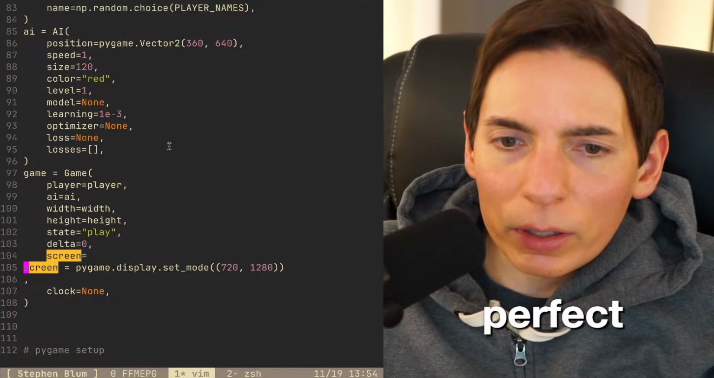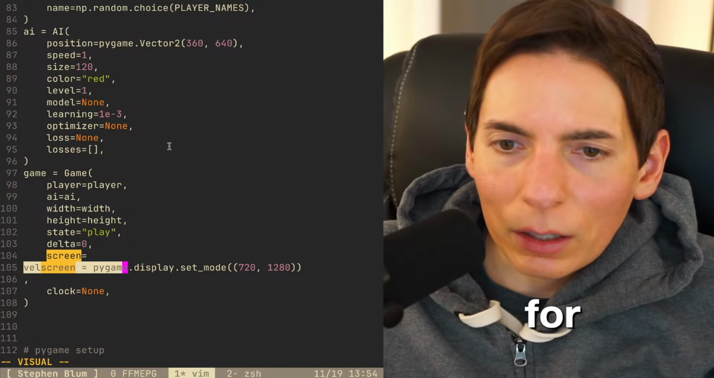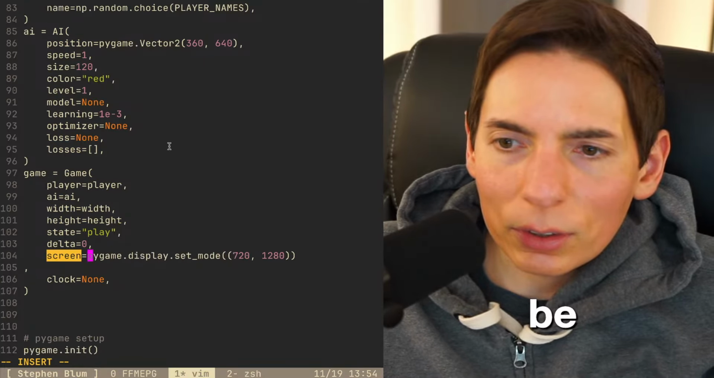Perfect. There we go. That's what we're looking for. It's going to be this. Excellent. And this needs to be width and height. Width and height.